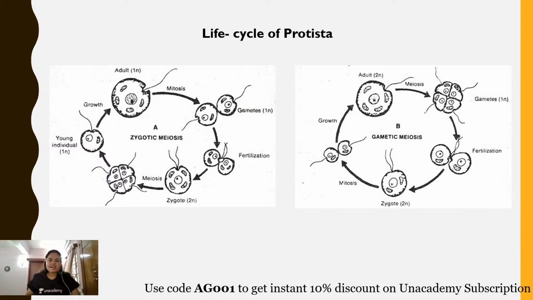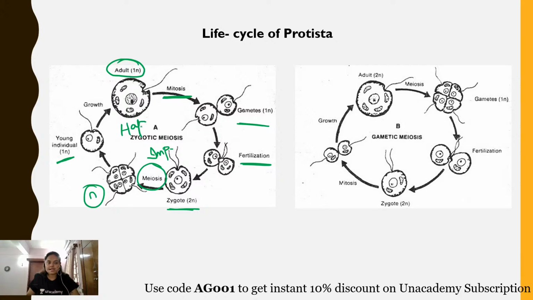Okay, so see, I have used a figure to explain the same. See here, the adult is haploid in nature. Now with the help of this mitosis, gametes are being formed. Now these gametes undergo the process of fertilization, that means the syngamy, and the zygote, which is diploid in nature, is formed, and now meiosis takes place. This is an important step, and with the help of the meiosis, haploid individual again grows and forms the adult body. This life cycle is haplontic life cycle.